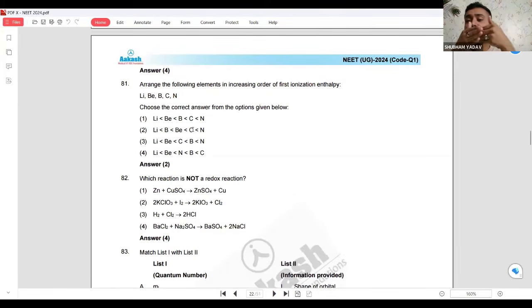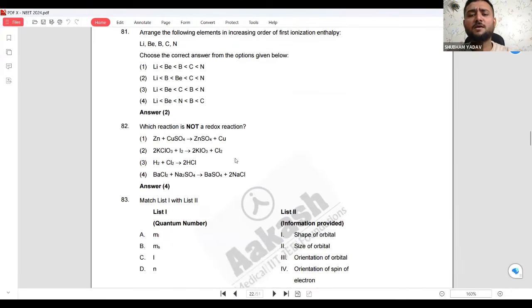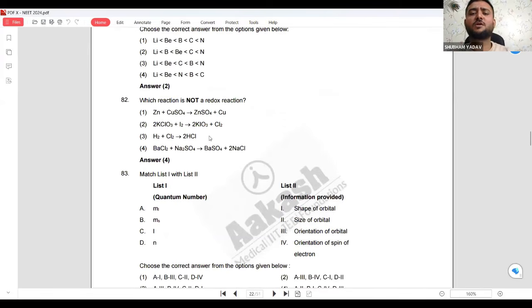To eliminate, see, these kind of exams are not for selection. Understand one thing. JEE, NEET, these exams are not for selection. It is for removing people who are not good enough. They are not selecting. They are removing people who cannot read the periodic table and understand, this is a very basic thing. I hope you have read it. Which is not a redox reaction.